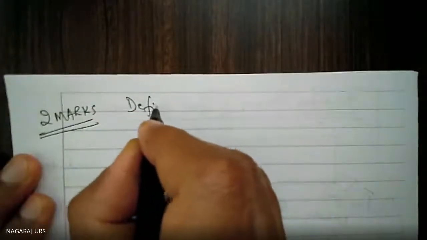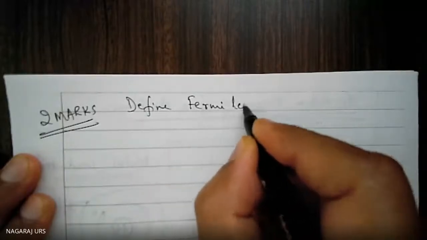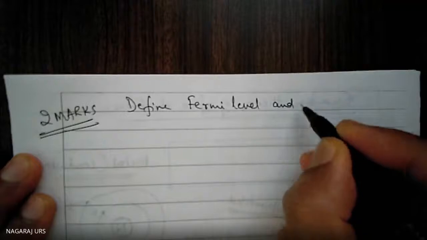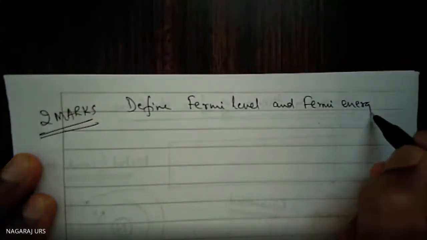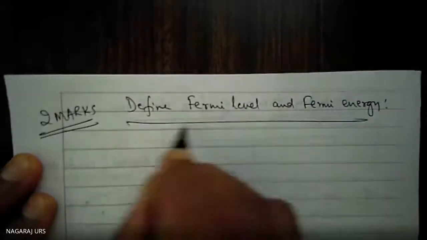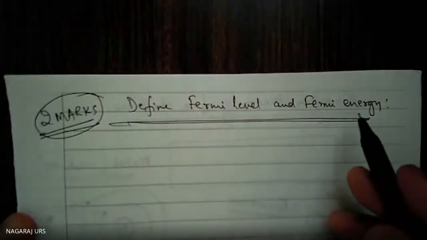Define Fermi level and the Fermi energy. We are asking this question for about 2 marks. An important question for 2 marks. Then the derivation for Fermi energy for about 6 marks.